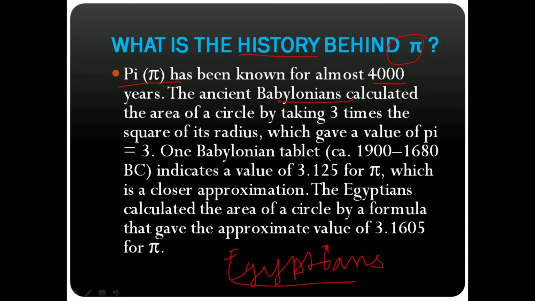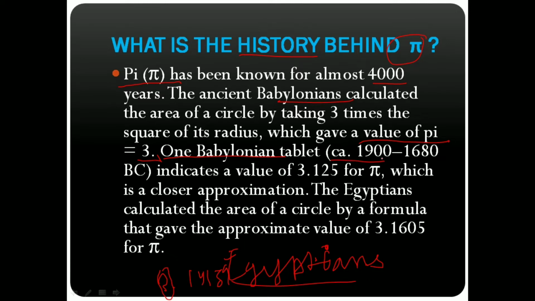They calculated the area of the circle by taking 3 times the square of its radius, which gave a value of pi equal to 3. But we know 3.14 is the pi value, 3.14159 and so on, and it is unlimited. We don't know the fully accurate value of pi.